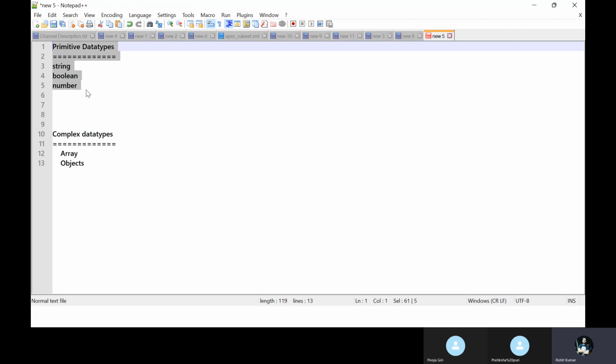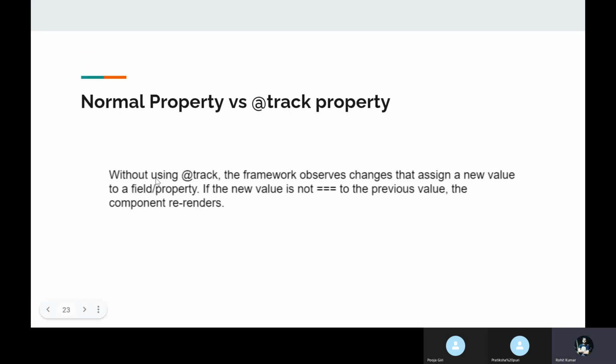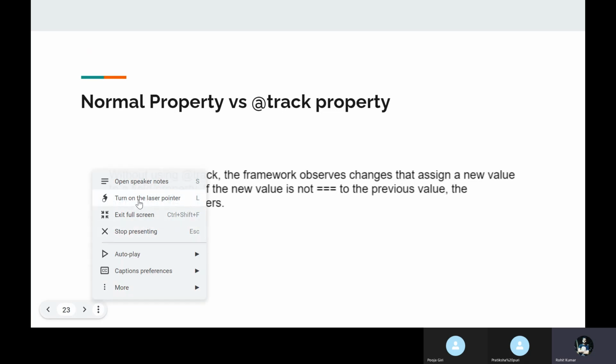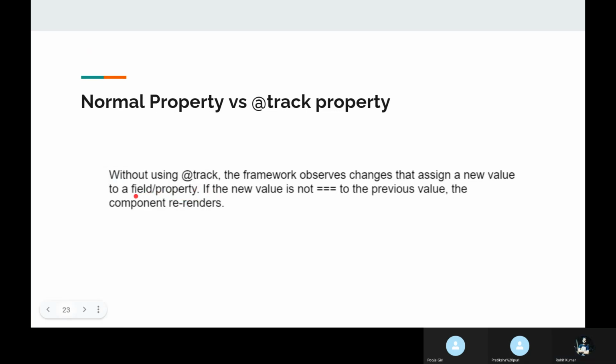We cannot use @track directly for these primitive data types, as they are tracked by default by nature. Here you can see, even without @track, the framework observes changes that assign a new value to a field. Let me highlight this for you: to a field or property, if the new value is not triple equal to the previous one. May I know the difference between double equal to and triple equal to, Pratiksha and Pooja? Any difference between double equal to and triple equal to?